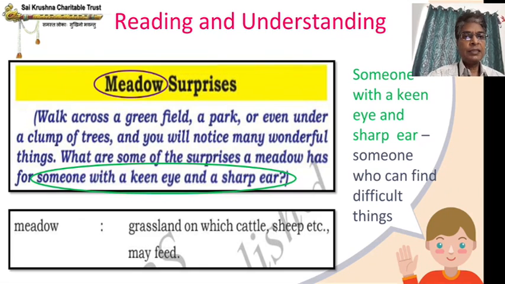So what it says is that normally you see a green field, you see a park, and you may not understand many things. But if you keenly observe what is there, sharpen your ears and understand what sounds are coming, you will be able to discover many things. That is what the poet is going to tell in this poem. So now let's move to the main poem. We will start from the next page.